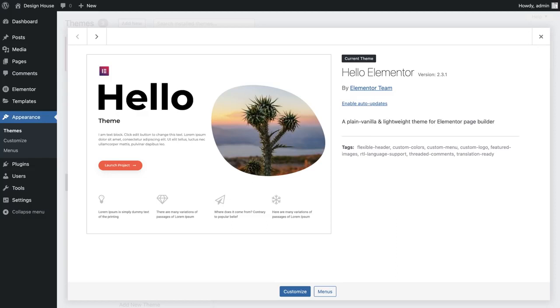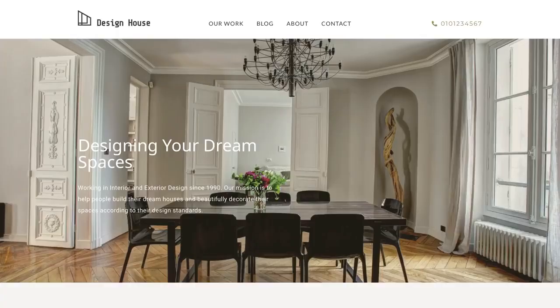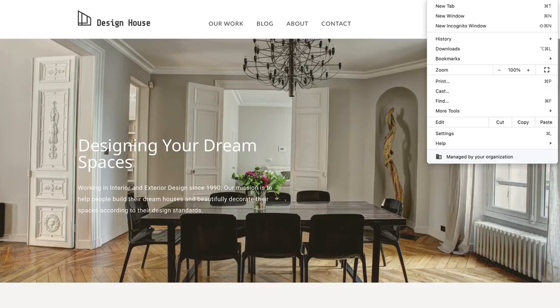We'll be using the free lightweight Hello Elementor theme, and we'll recreate each section of the template while utilizing best practice techniques, which will result in improved performance for the website. Let's run the test on our page, which has been created with bad practice, and check out the results. We'll perform the test in a private window of our browser, which is also known as incognito mode.